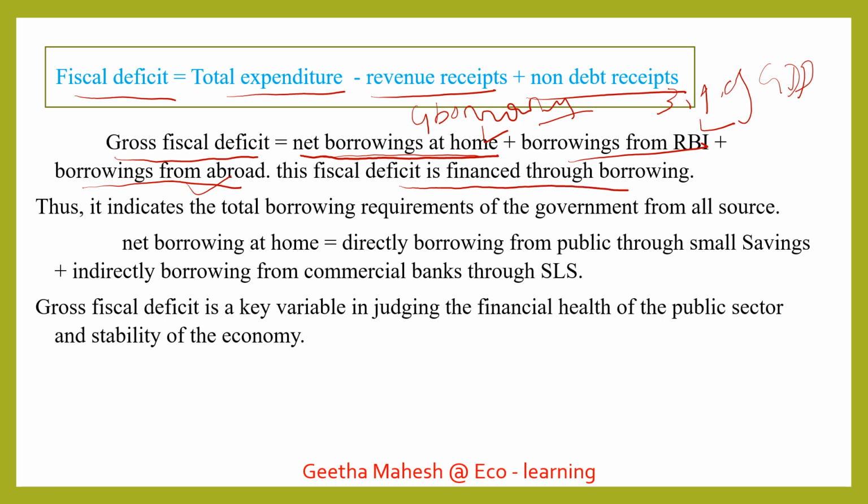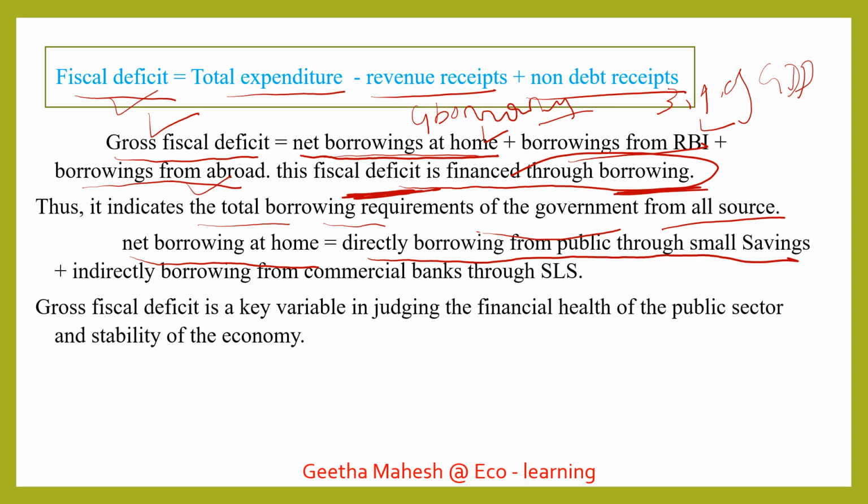This fiscal deficit is financed through borrowing. You should always remember that fiscal deficit will be financed. How are they going to finance it? By borrowing. So that borrowing amount itself we call fiscal deficit. The total borrowing requirement of the government from all sources we call gross fiscal deficit. What is net borrowings at home? It means direct borrowing from the public through small savings and indirect borrowing from commercial banks through statutory liquidity ratio. That is one method.